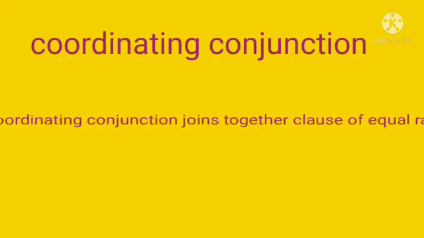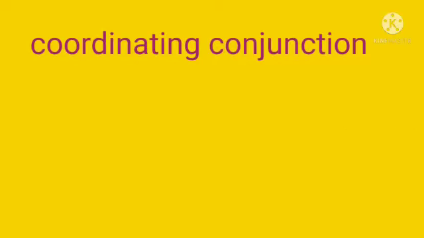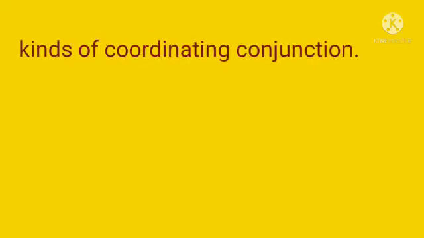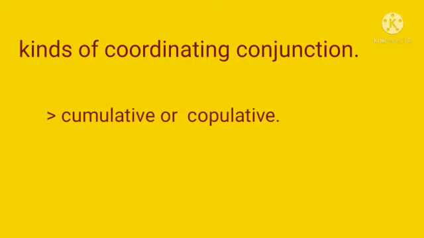In coordinating conjunction there are also four kinds. The first are cumulative or copulative, which merely add one statement to another. The second is adversative, which expresses opposition or contrast between two statements.